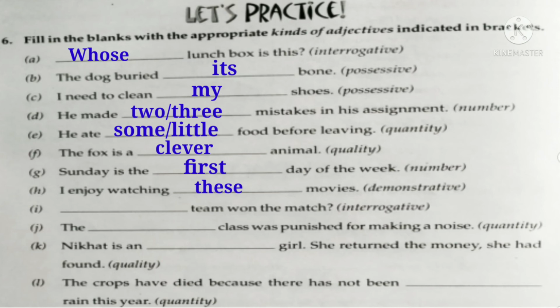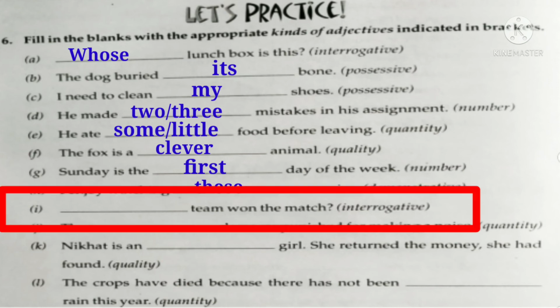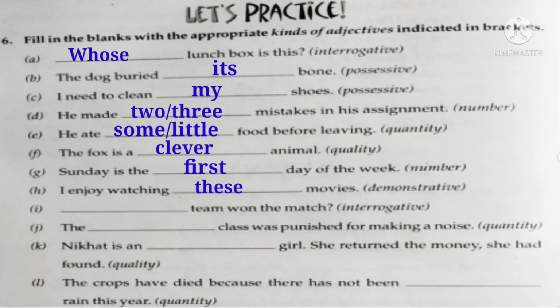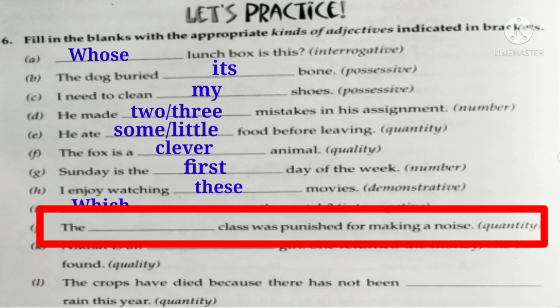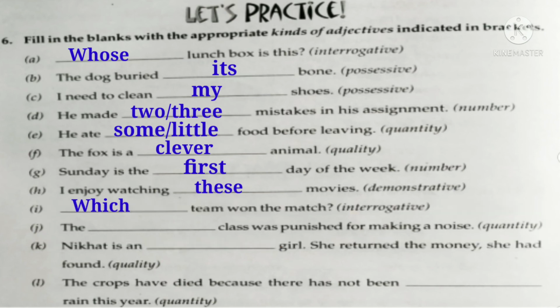Okay. The next sentence is dash team won the match, and you have to fill an interrogative adjective here. So the answer is which team won the match? Okay. Look at the next sentence. The dash class was punished for making a noise, and you have to fill the adjective of quantity here.